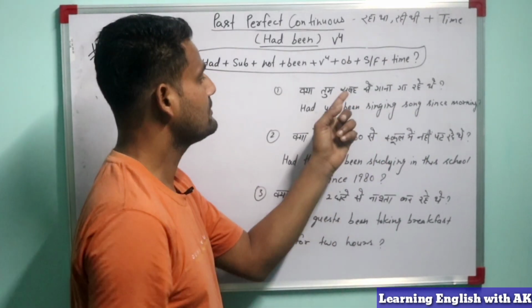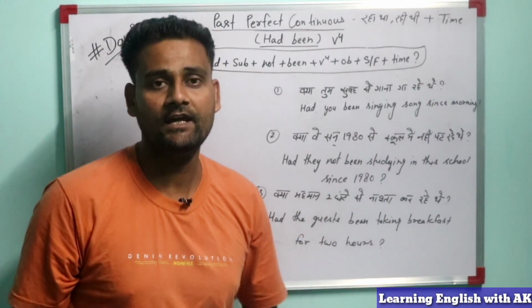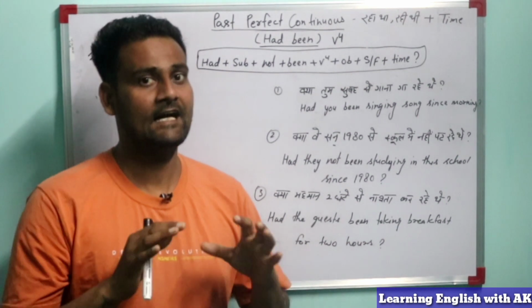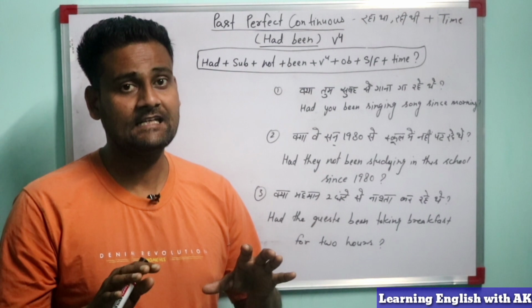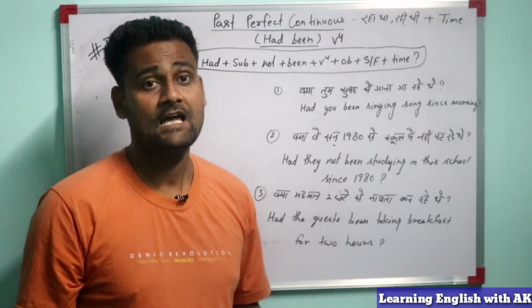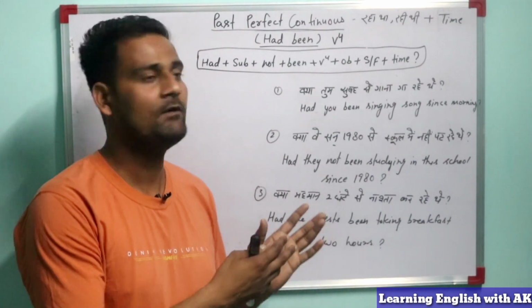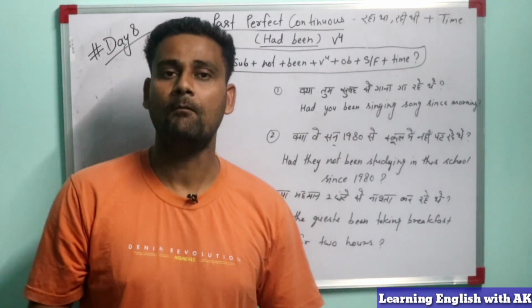In since morning, why will we use since with morning? Because this is the definite time. We all know when morning happens. For definite time we will use since, and for indefinite time we will use for. So how did we make this sentence? Had you been singing song since morning?